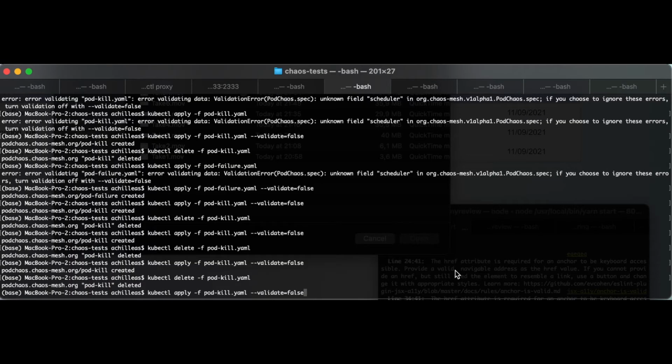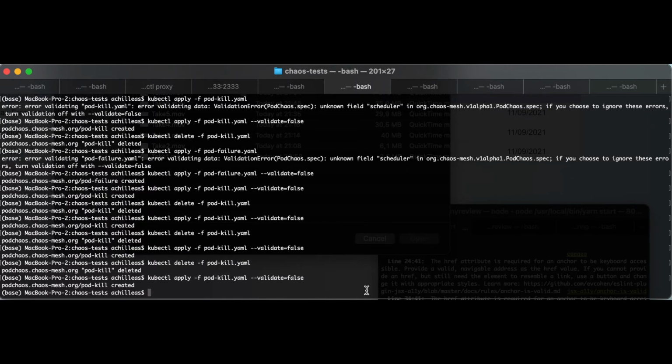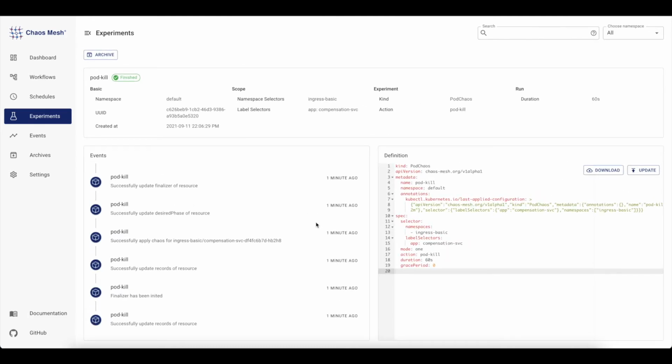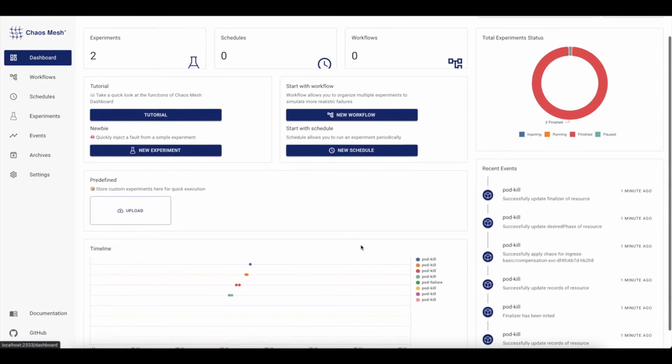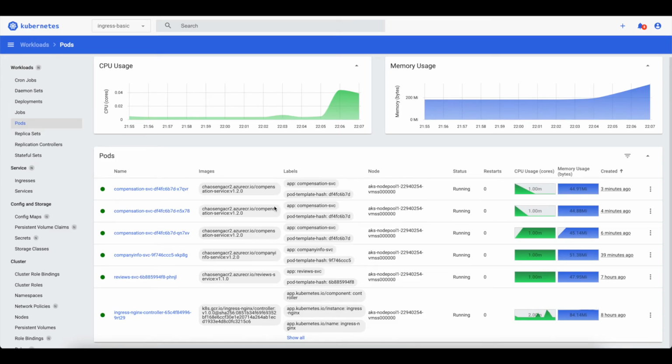To start the test, we will execute a command in the Kubernetes command line interface that applies the configured file to the cluster. The test and the status can be tracked in the Chaos Mesh dashboard. And the status of the pods can also be seen in the Kubernetes dashboard. In this case, this pod was targeted and was restarted, or rather replaced. Thus, it is more recent than the rest.